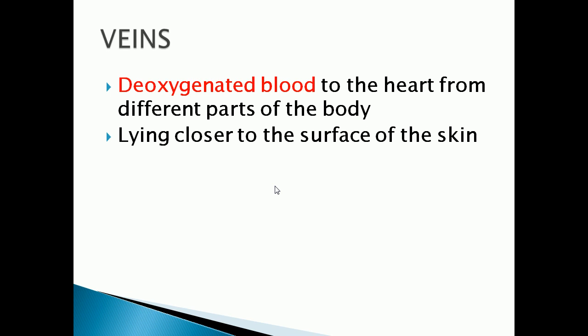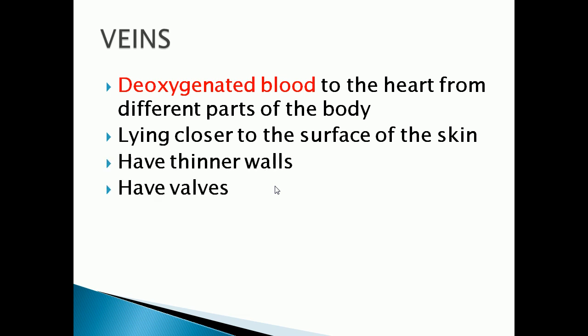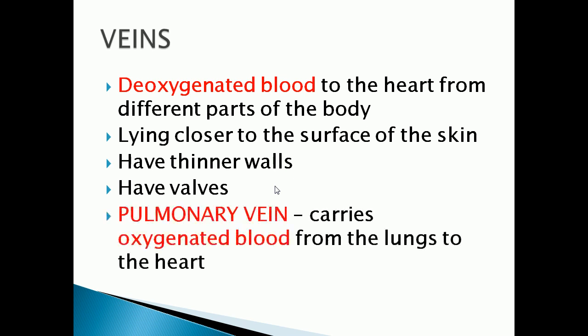Now, veins lie very close to the surface of the skin, and they have thinner walls. Veins have valves, but in arteries valves are absent. And here also, the pulmonary vein is the only vein which carries oxygenated blood from the lungs to the heart.